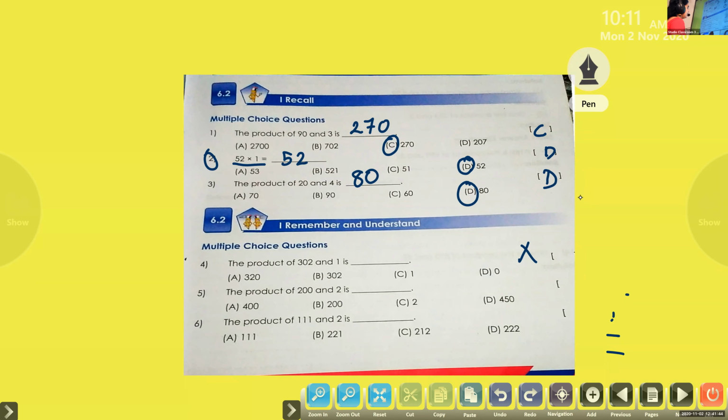What is the answer? That means if you multiply 302 into 1, what will be the answer? Just now we discussed. What will be the answer? 302 into 1.